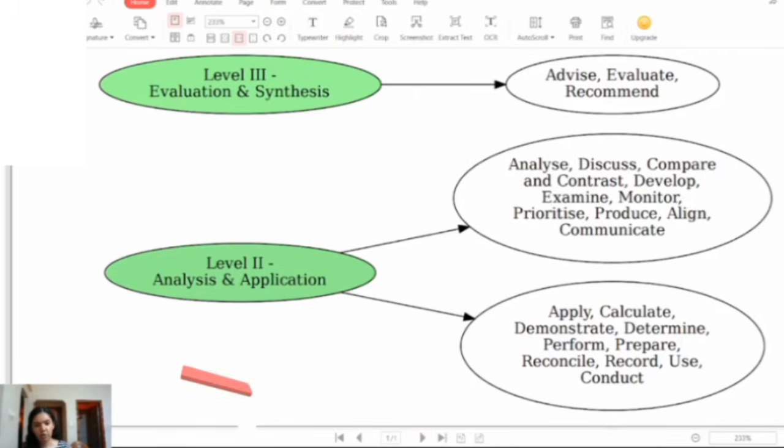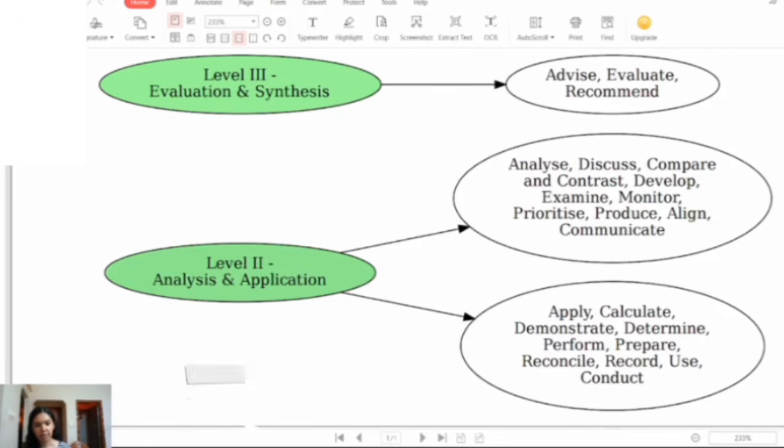So for example, if there is a question where you are analyzing whether the pull model or push model is profitable, that type of question will come under level 2. Next we have level 3 questions. So this is based on evaluation and synthesis. In level 3 the questions will start with words like advise, evaluate, recommend.